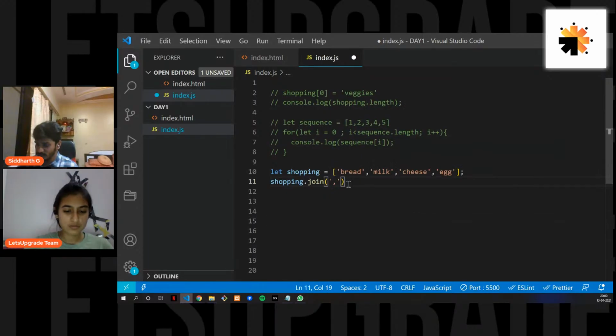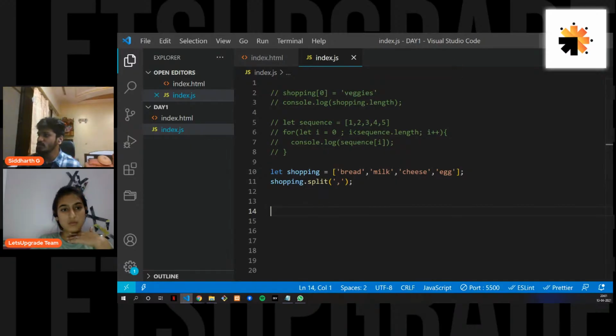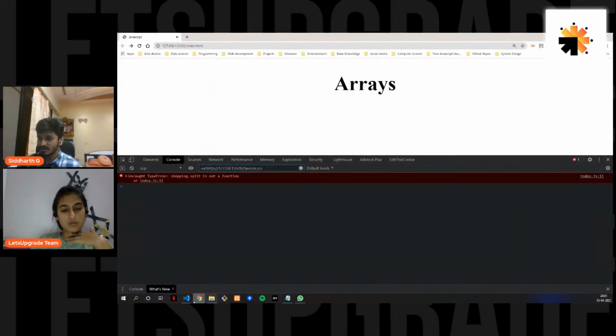So what I'm doing here is joining these values comma separated. Instead of join, you can also split it. So there are different methods. You can find these methods on MDN or somewhere else.